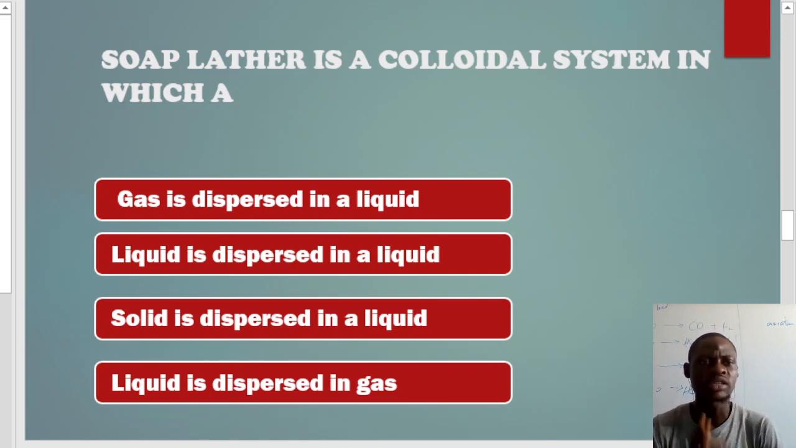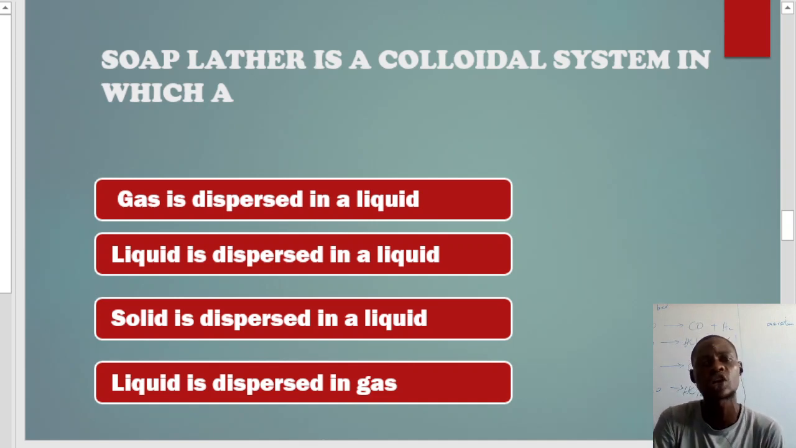Now, look at this question. The soap lather is a colloidal system in which, you see, there are different kinds of colloidal systems. It can be a liquid and liquid system whereby a liquid is dispersed in a liquid, or we can have a liquid and gas system whereby a liquid is dispersed in a gas.